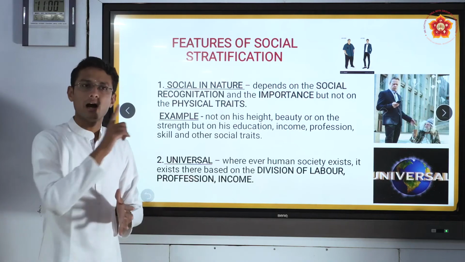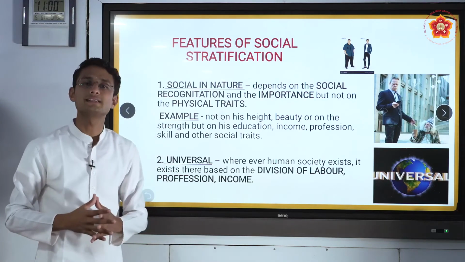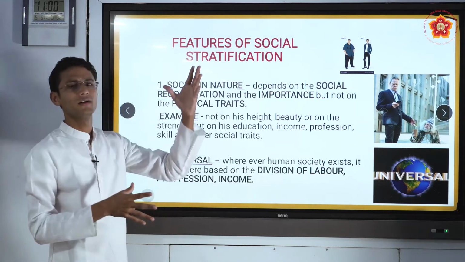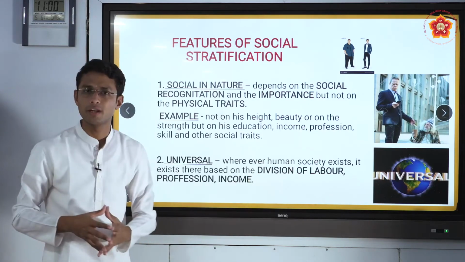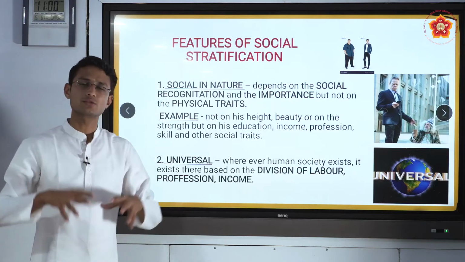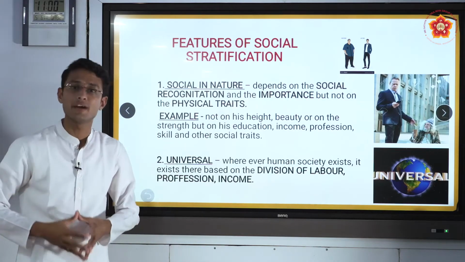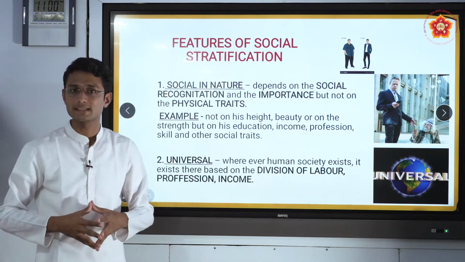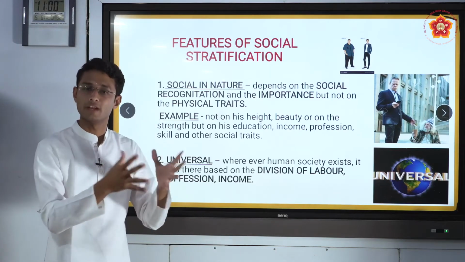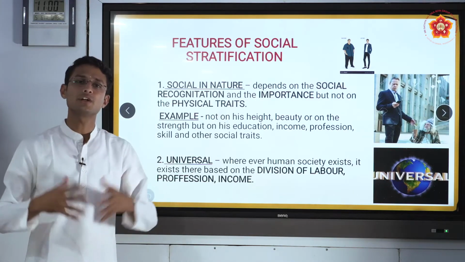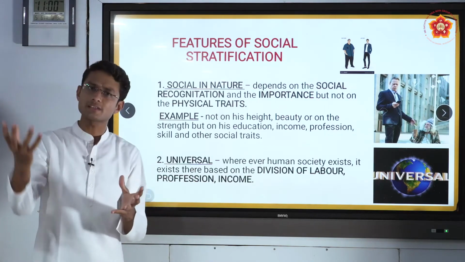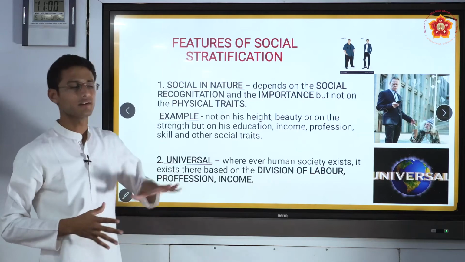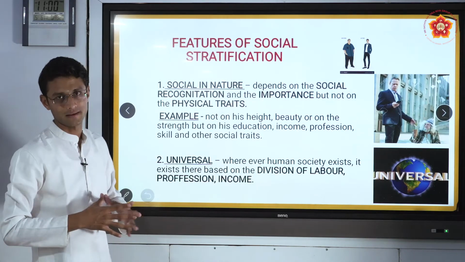Our whole universe, the society, is divided by profession, income or division of labor. By this, we are very clear that social stratification exists everywhere in society. Wherever society is there, we have division of labor, profession or income. So it makes the feature universal very clear: social stratification is present everywhere.